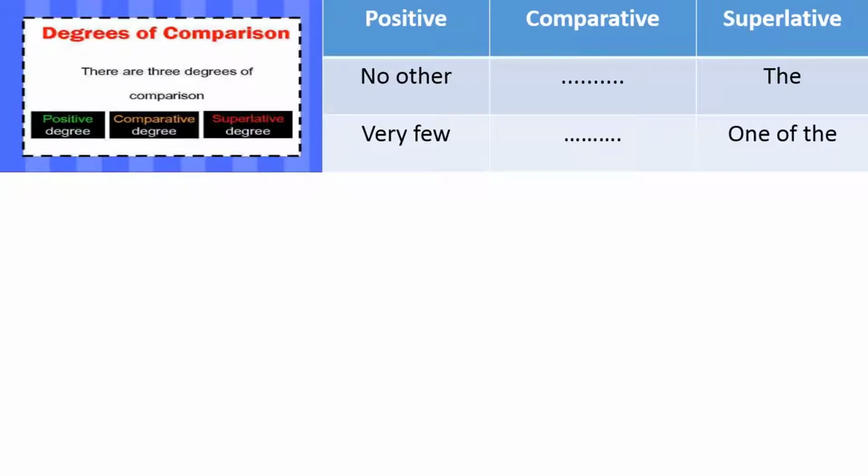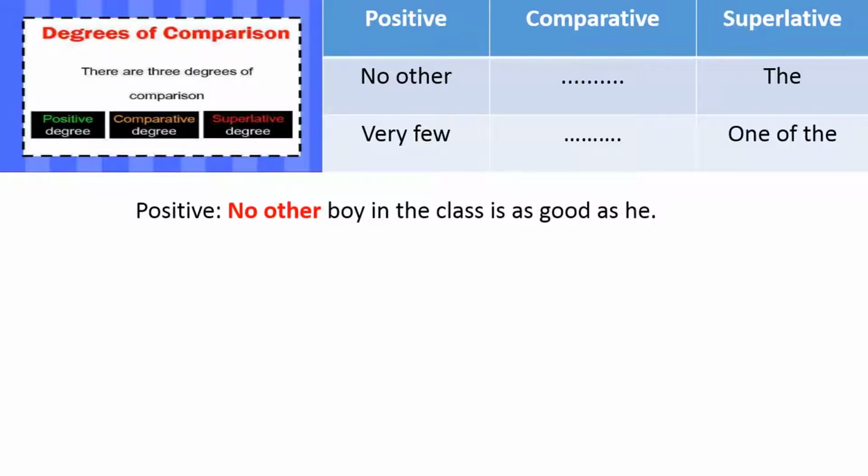So in positive degree we will find no other and very few as the measure words. And in the superlative degree we will find the plus superlative form of degree and one of the plus superlative form of degree. So let's have some examples to change positive into superlative and superlative into positive to make you clear.